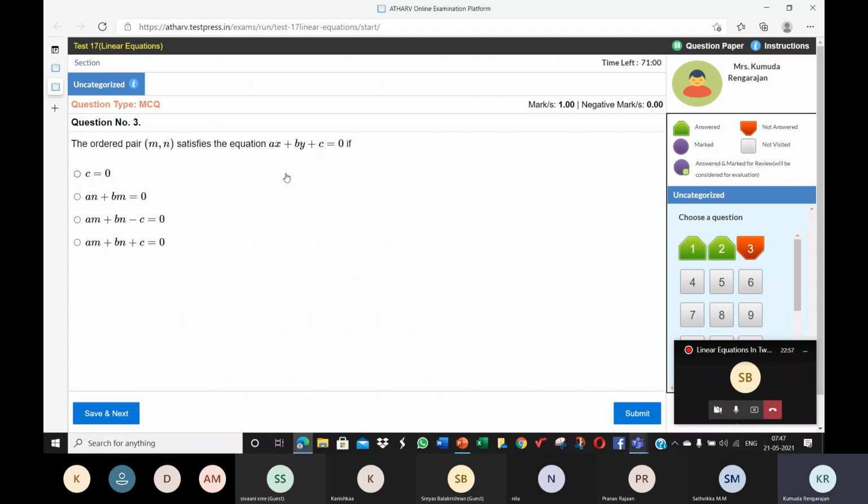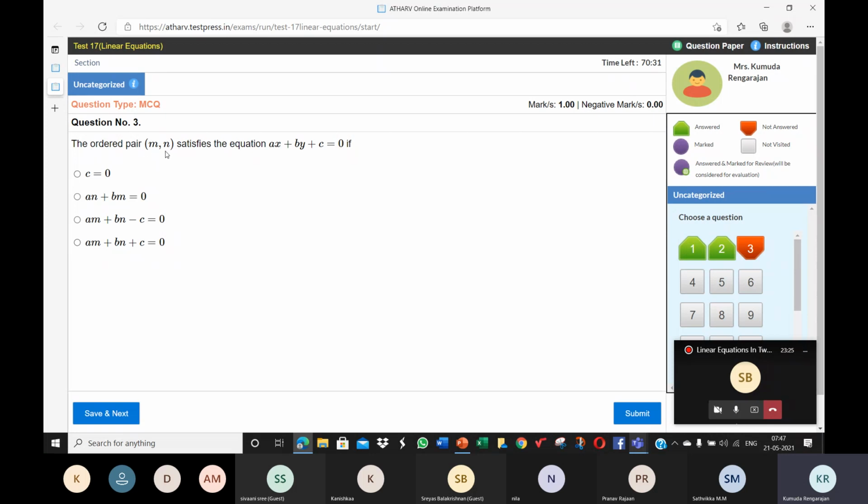Take this LHS alone, not the RHS. If the value of that expression is 0, it means the ordered pair m comma n satisfies this equation. That's the meaning of the fourth option.